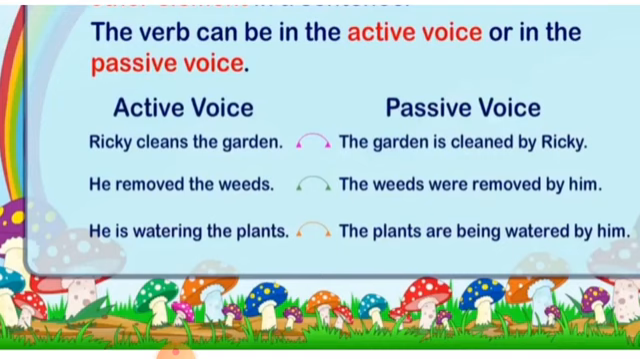Let's see some examples. Active voice: Ricky cleans the garden. Passive voice: The garden is cleaned by Ricky. Second sentence. He removed the weeds. Passive voice: The weeds were removed by him. Third sentence. He is watering the plants. Passive voice: The plants are being watered by him. So these are the types of voice with given examples.